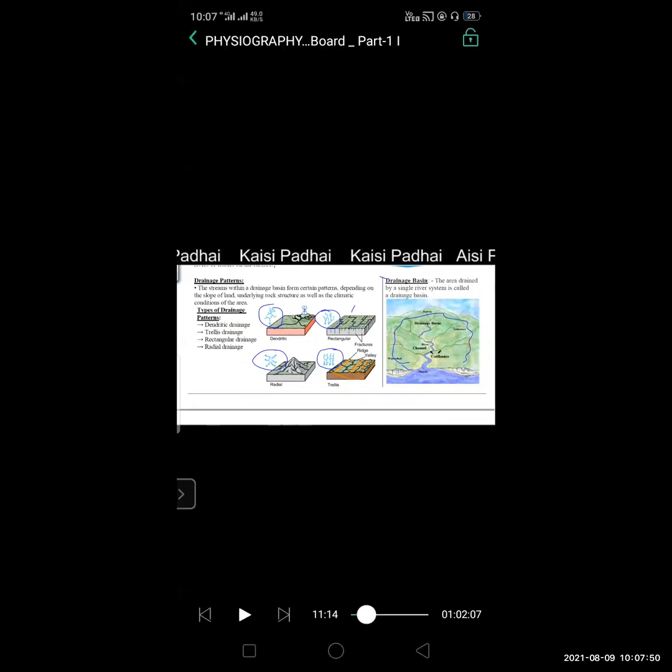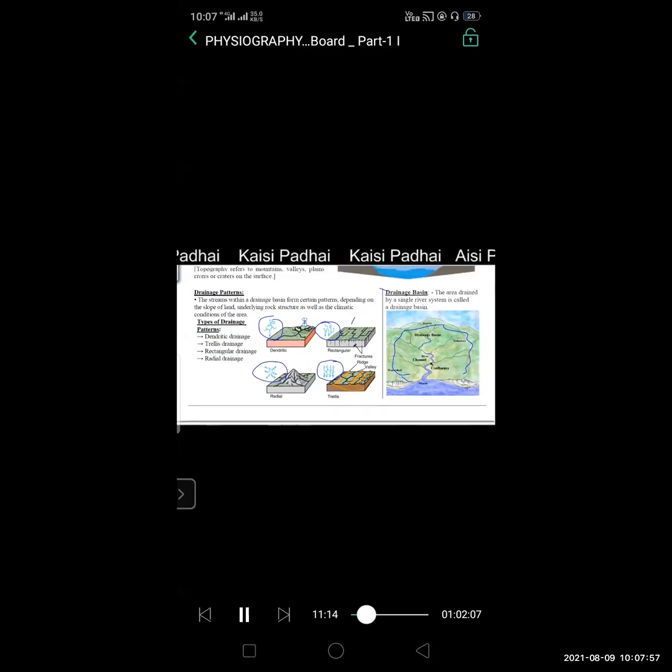So what is topography? You have already learned about topography. They are governed by the topography of the land, whether a particular region is dominated by hard or soft rocks, and the gradient of the land. So topography basically refers to mountains, valleys, plains, rivers, or craters on the surface. Just because of the different topographies, the flow of water is different. The patterns are different. So what is a drainage basin? The area drained by a single river system is called a drainage basin.